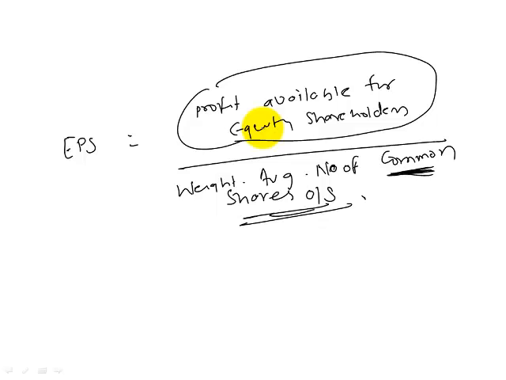Now why do I need to say this? Let us say profit after tax is 500. Company generally pays preference dividend of 100. Can I say that 500 is available for equity shareholders? No. The reason being that the company cannot pay the entire 500 to equity shareholders, because it first needs to pay that 100 to preference shareholders. So this numerator is nothing but profit after tax minus preference dividend.